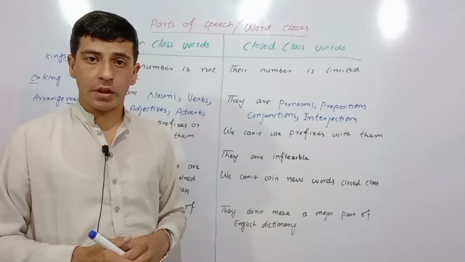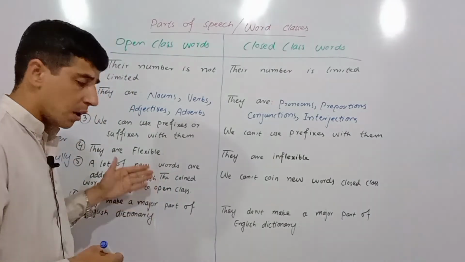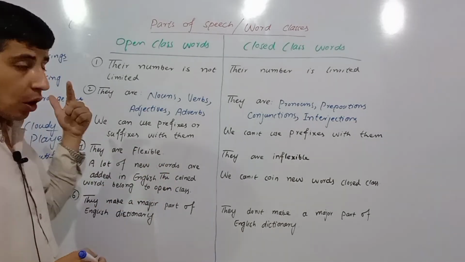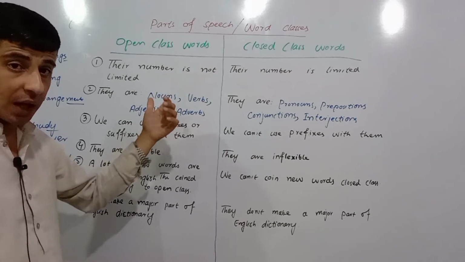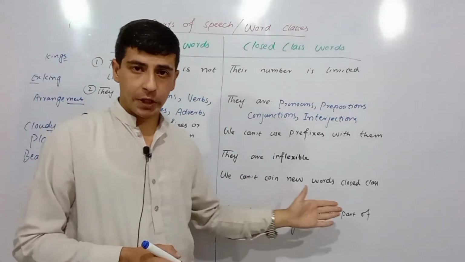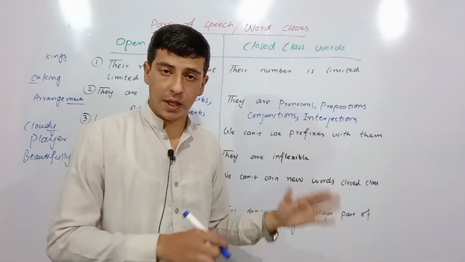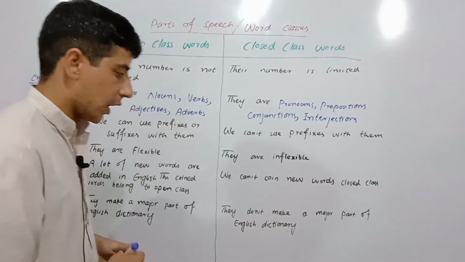Coinage means the invention of new words. So the coined words belong to the open class of parts of speech. A coined word can be a noun, a verb, an adjective, or an adverb, right? And we cannot coin new words in the closed class of parts of speech. They are fixed. They are the same, right?